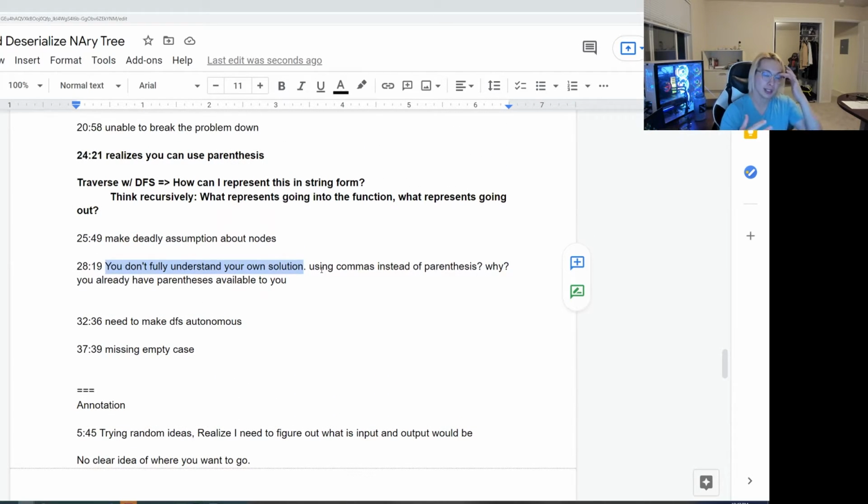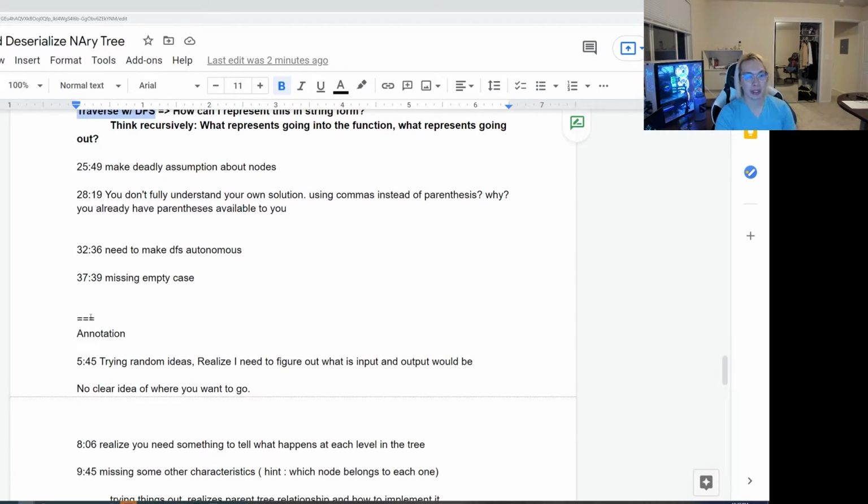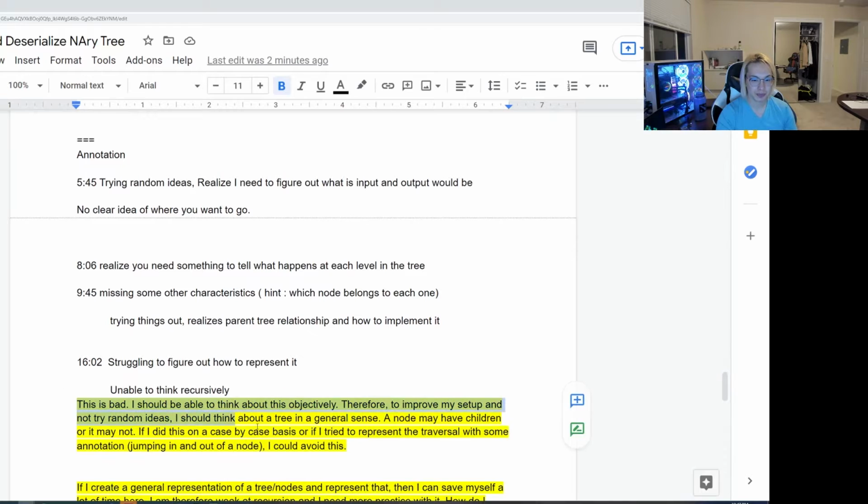So overall, this is basically an exercise in solving some DFS or tree-like problems, and he is not very comfortable with it. So the takeaway here is really to understand that if I have a tree problem and I need to traverse through every single node, there is going to be some kind of implicit DFS or BFS that's going to be needed. Anyway, so let's actually look at the annotations.